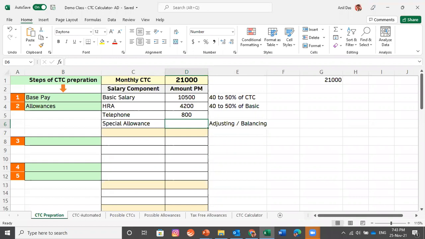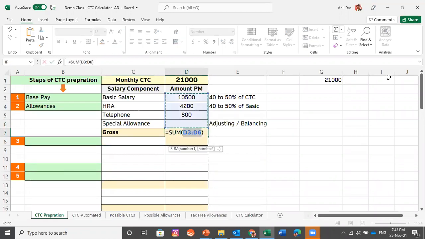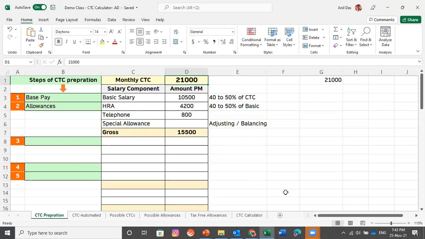We are done with the first two steps, basic and allowances. If you add the first two steps of the CTC Excel designing, you reach the monthly gross salary. Let's calculate what gross salary we have reached. We have reached 15,500. We are going to make a breakup of 21,000.